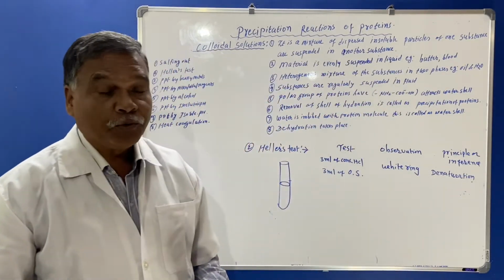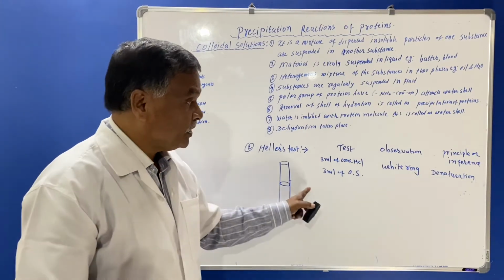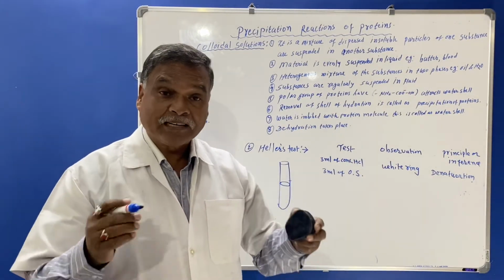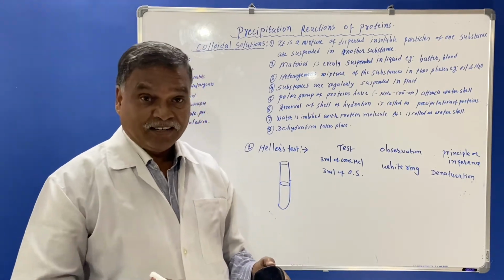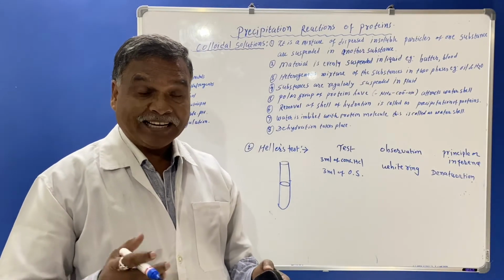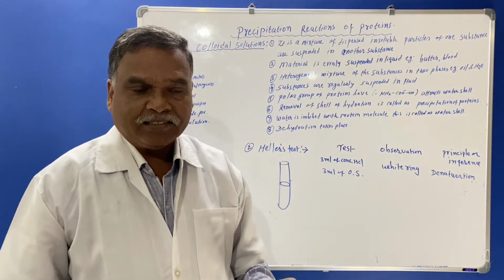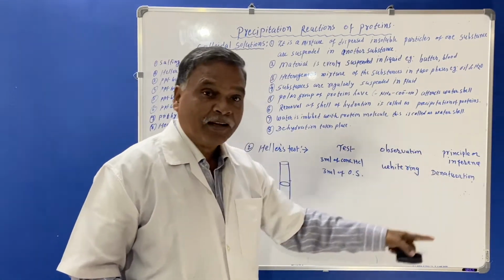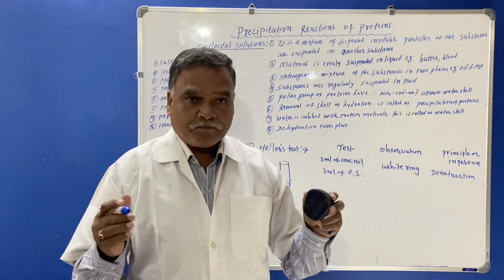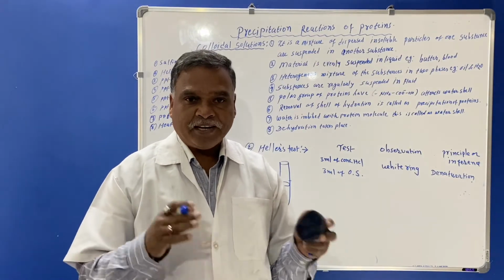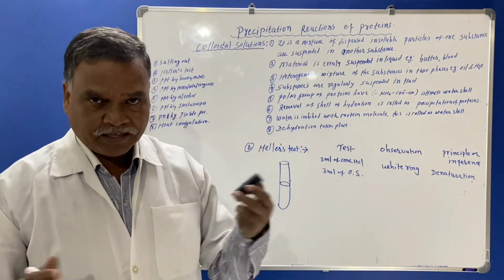In the beginning only I told you proteins are precipitated by the process of denaturation. Here denaturation is nothing but the folded form of protein becomes unfolded, and the secondary, tertiary and quaternary structures are disrupted. This process is known as denaturation, meaning only the primary structure of this protein remains. We have to say that some structures are there of the proteins: primary, secondary, tertiary and quaternary. We'll see in the next video lecture.